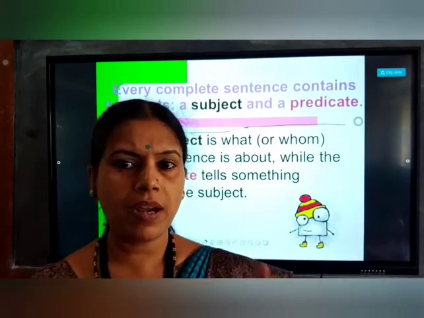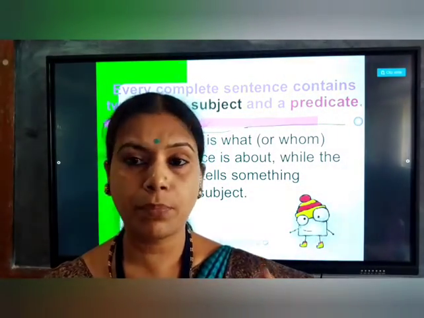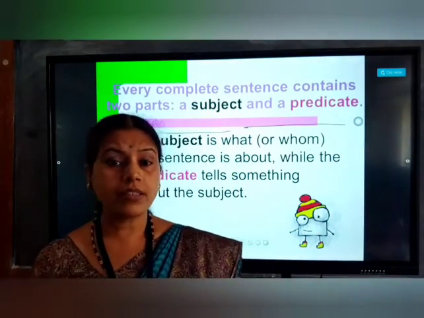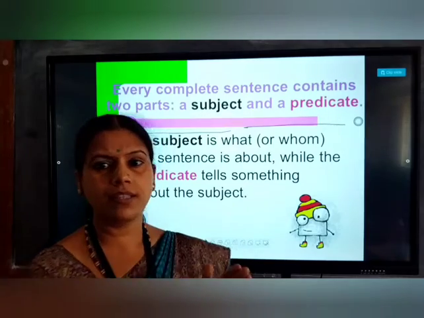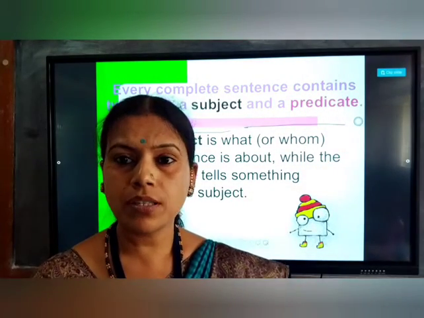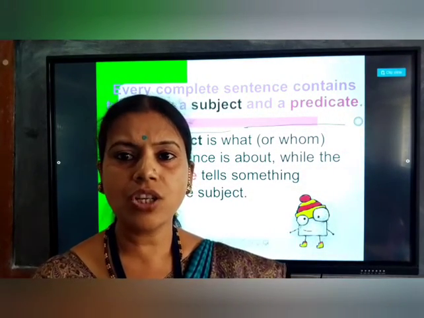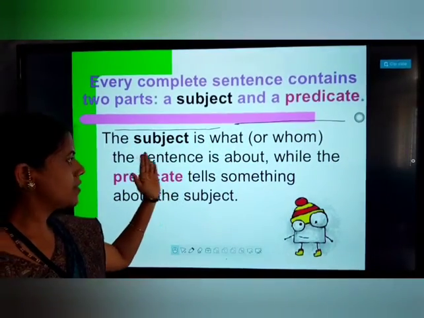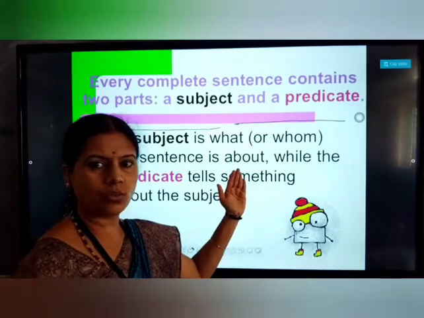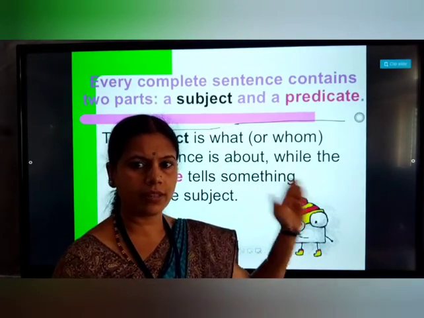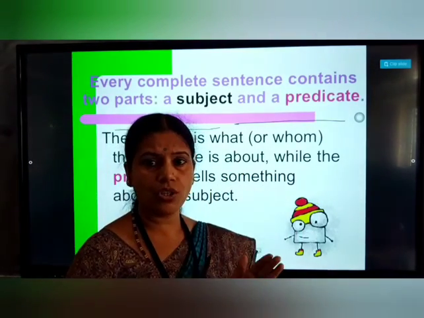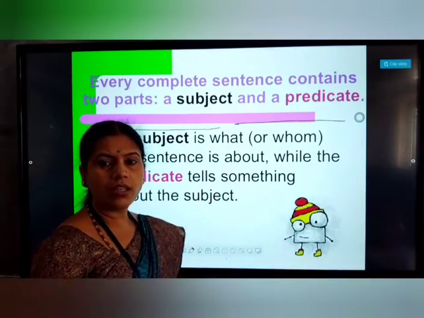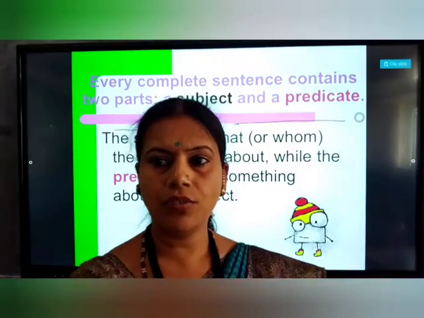The first part tells us about a person, a noun or a pronoun, whereas the second part tells us what that person is doing, what action is taking place. The one who is doing the action is called the subject, and what action has been done by that subject is called the predicate. These two are the parts of the sentence.